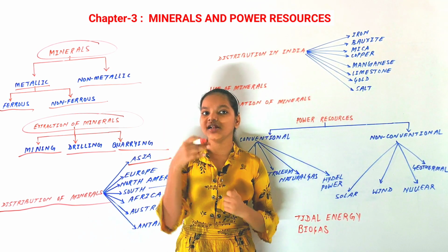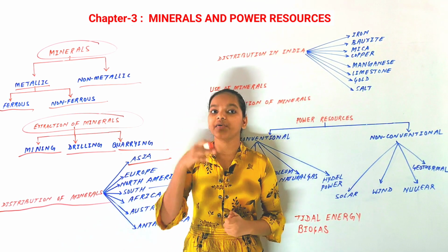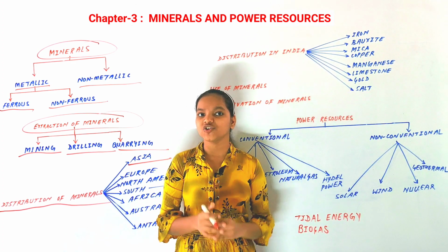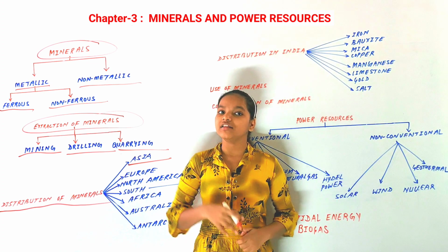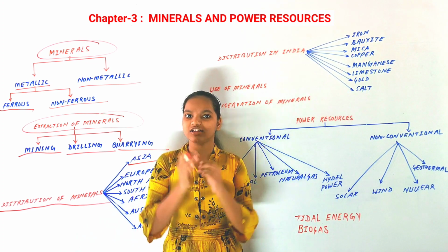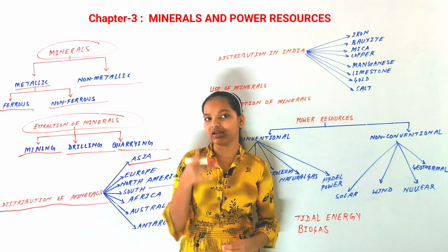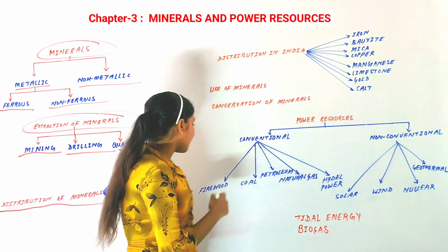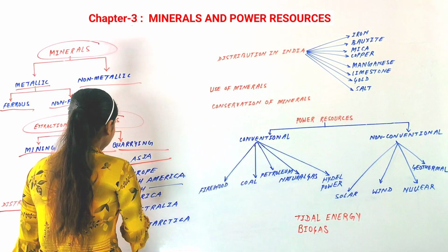China also leads in the production of lead, antimony and tungsten. This is the situation of Asia in the production of minerals. Later in this chapter, we will also discuss the minerals found in India. Now our next continent is Europe.